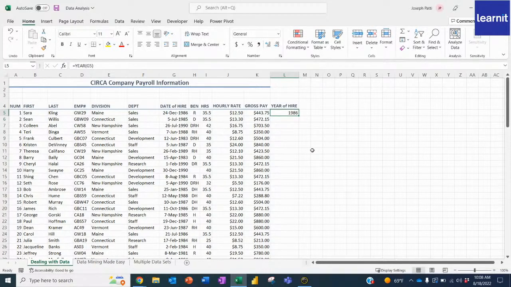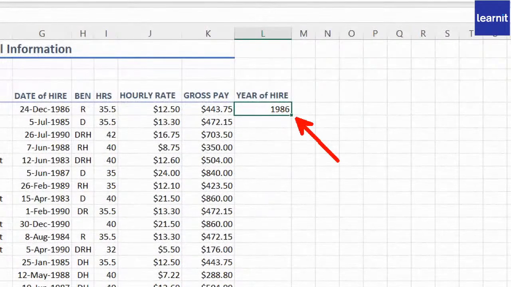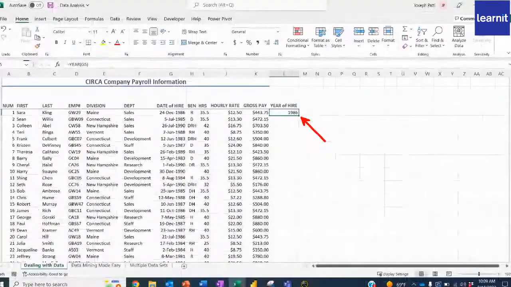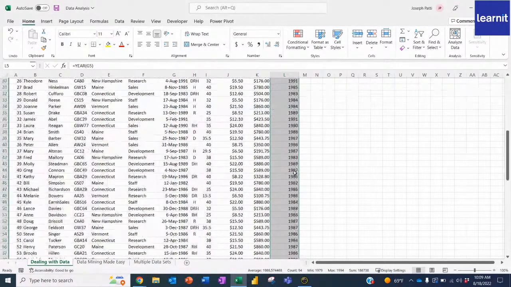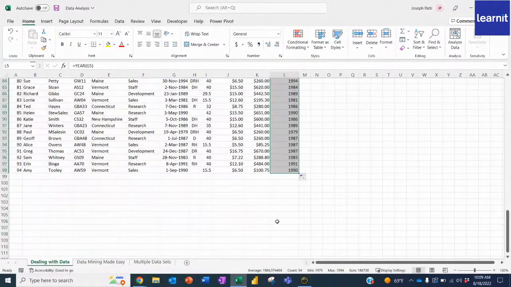Perfect. Now, of course, I'm not going to want to have to do that for all of them, so I'm going to use my friend Autofill here. And you'll notice if you hover your white cross-haired cursor over that little square in the bottom right-hand corner, you'll then get the autofill handle, which will turn into a black cross-haired cursor. Now, if you have data to the left or the right, you could just simply do a double click instead of clicking and dragging. If you do a quick double click, it fills it in all the way down for the rest of your data set, which is perfect.